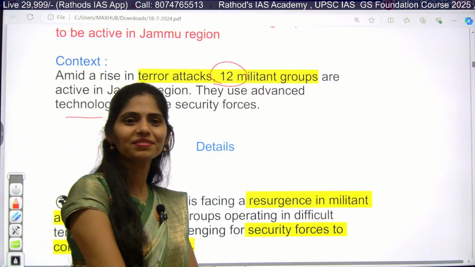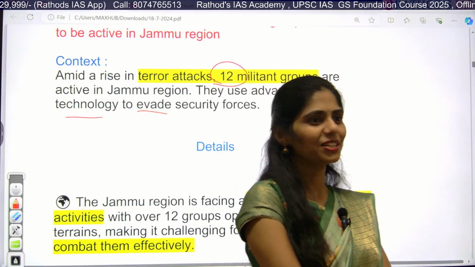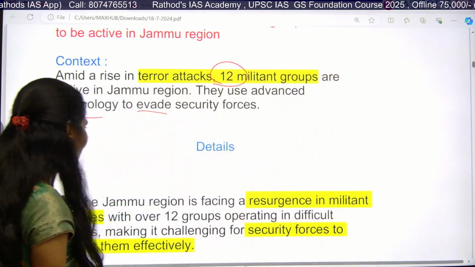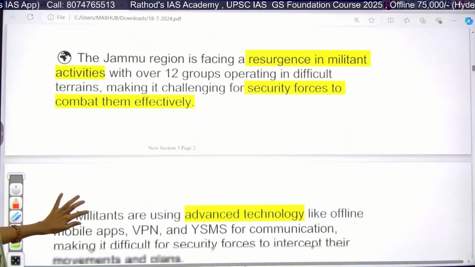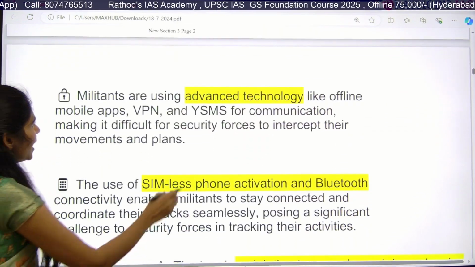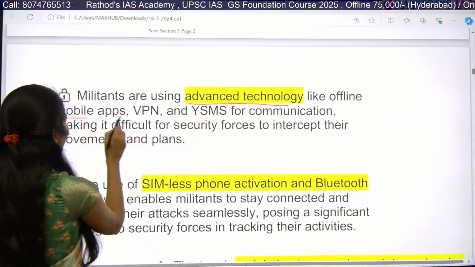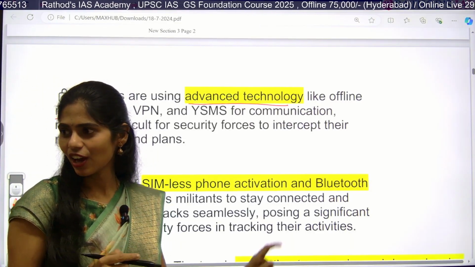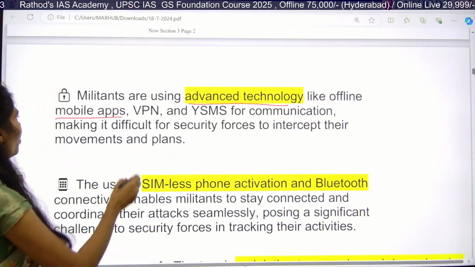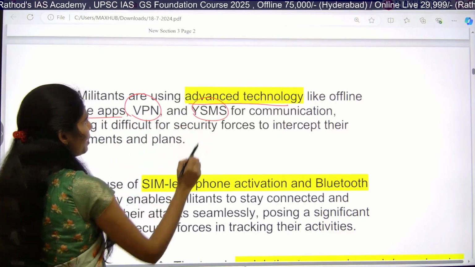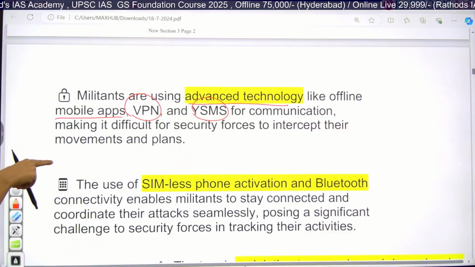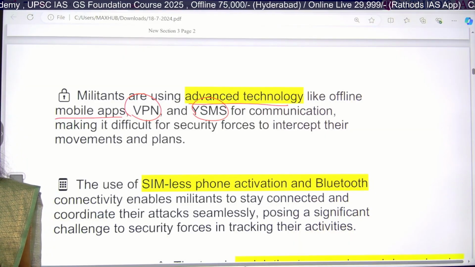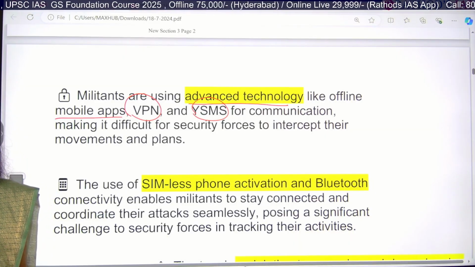CSE students. Madam Rashmita. No idea. Okay. So they are using advanced technology like offline mobile apps which work without internet, and also VPN, YSMS for communication. So CSE students, tell me, what is this YSMS? Any idea? What is this YSMS communication?